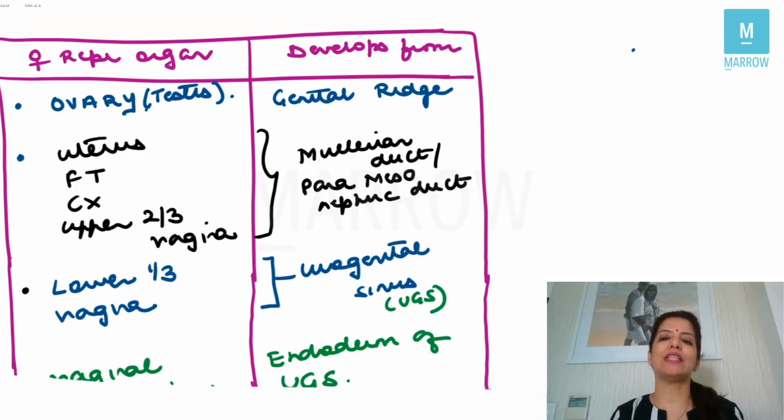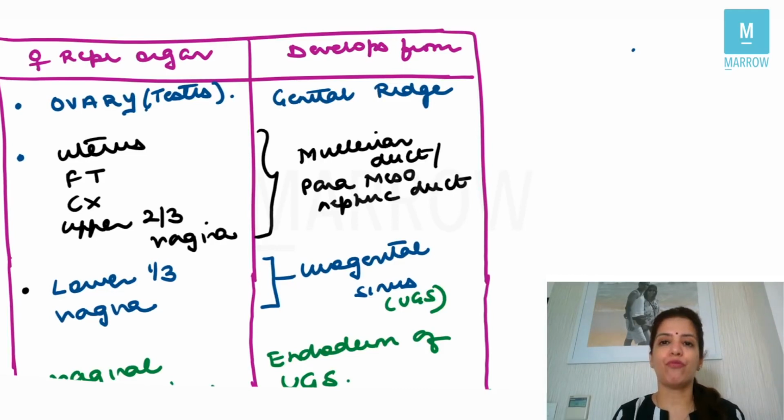All of you know that in an embryo, initially there are both the ducts, the Mullerian duct and the Wolffian duct. In females, the Mullerian duct grows, whereas in males, it's the Wolffian duct which grows, right? Another name for Mullerian duct is the paramesonephric duct, and another name for Wolffian duct is the mesonephric duct. Remember, M and M are not together. So Mullerian will not be called mesonephric. Mullerian will be called the paramesonephric duct.